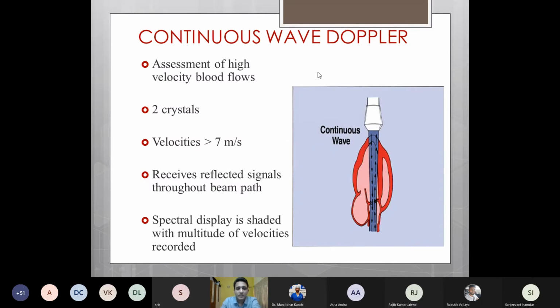To overcome the limitations of pulse wave Doppler, we use continuous wave Doppler, which can be used to assess very high velocities also. It uses two separate crystals to emit and receive, so it can measure even velocities more than 7 meters per second. It does not have any sample volume, so the highest velocity in the entire beam path is measured.